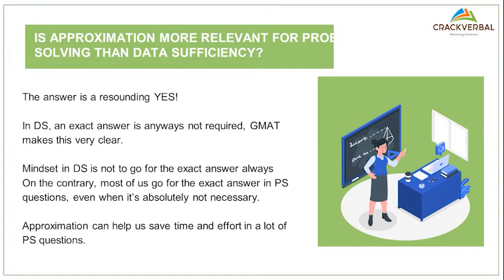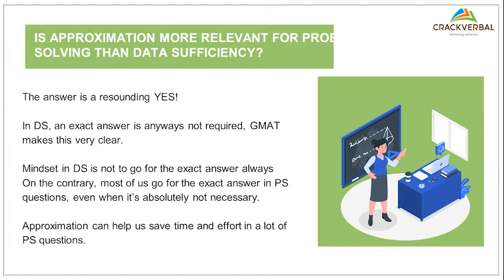But in PS, in problem solving, a lot of test takers face this bias where they try to find the exact answer as though they were a computer or a calculator. Remember, you're human beings, smart human beings, and you're not expected to be a computer or a calculator.